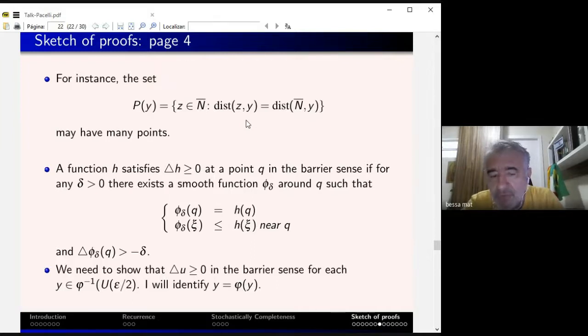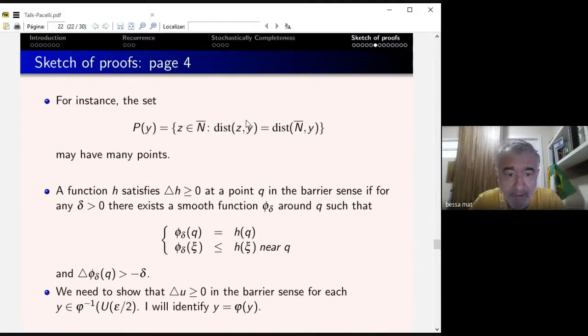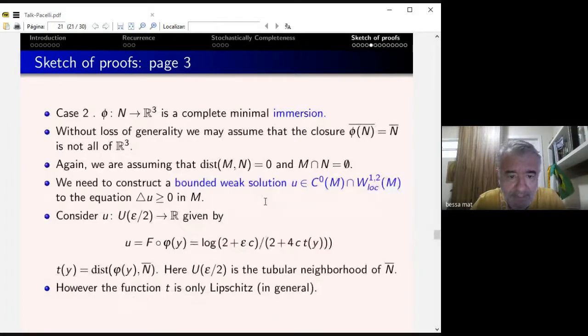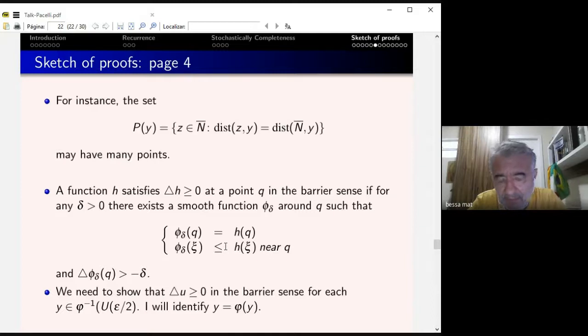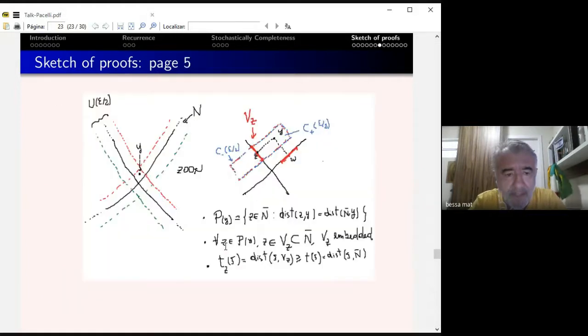So we need to show that this function u that we just defined before in the embedded case is subharmonic in the barrier sense, so that the Liouville property works for them too. Just to make notation easy, we identify y and phi of y. Then you have the situation.